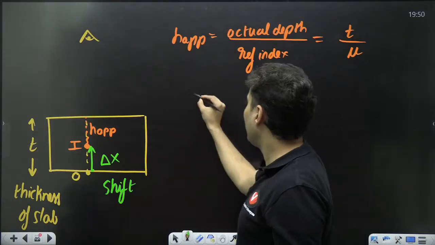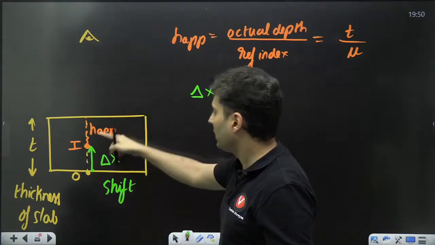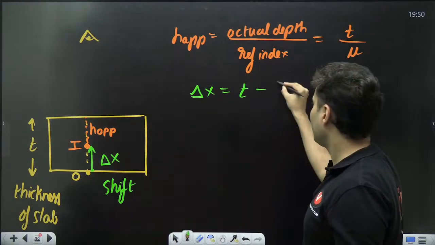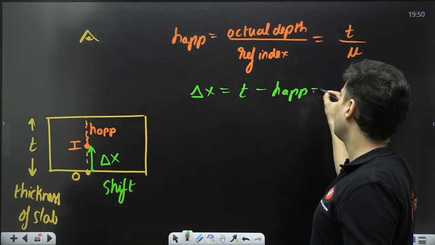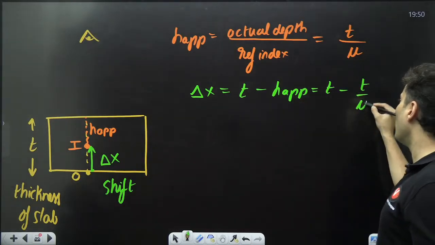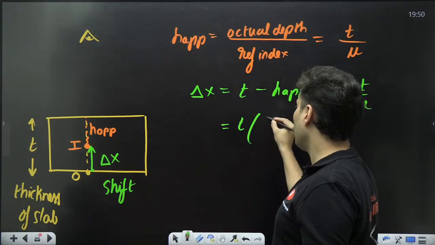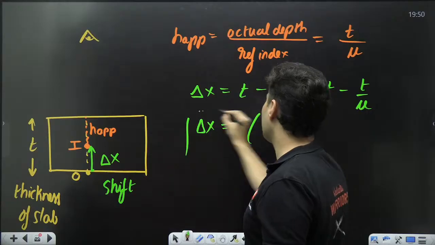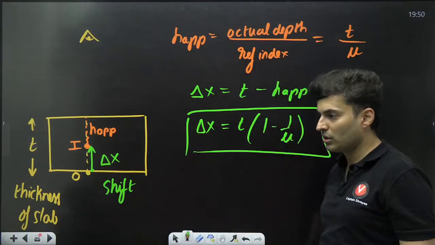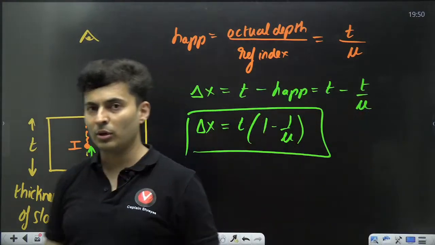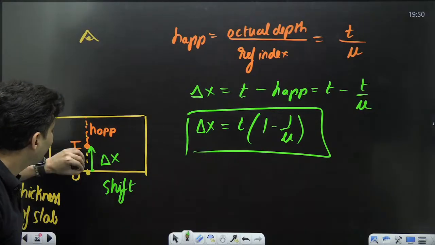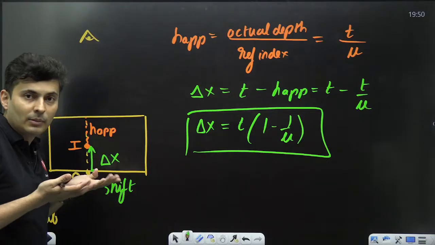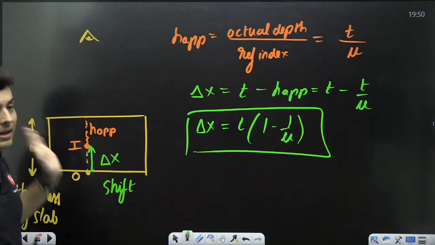Hence, when I find that shift, delta x, which will be the total thickness minus the h apparent, will be t minus t by mu. Taking t common, it will be 1 minus 1 by mu, whole thing into t. That is your shift which is produced. So if you are earlier focusing on O directly, you will have to shift by that much amount to focus on it properly again.